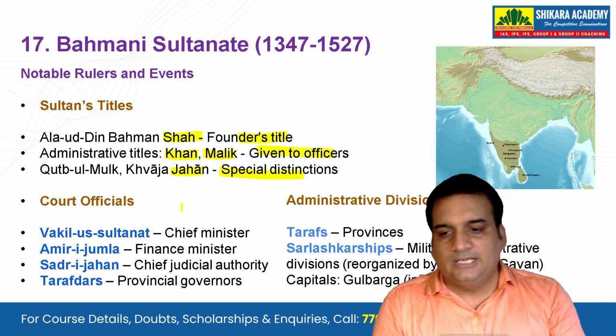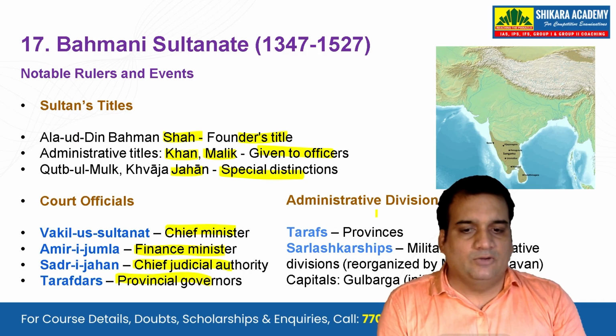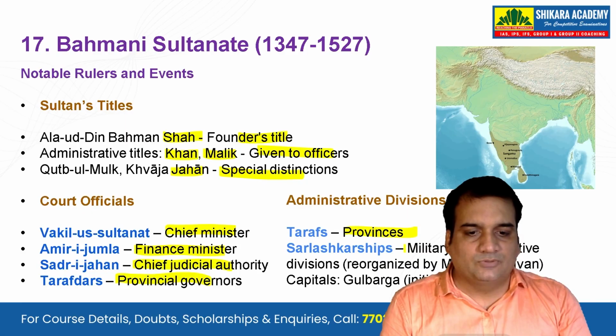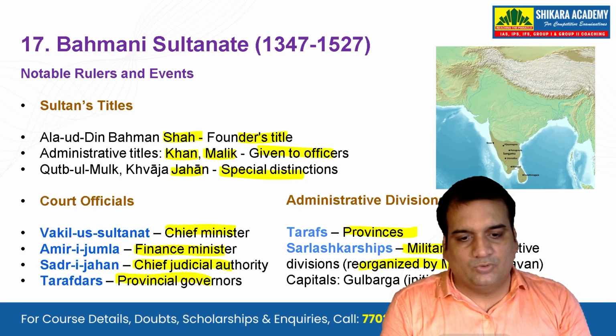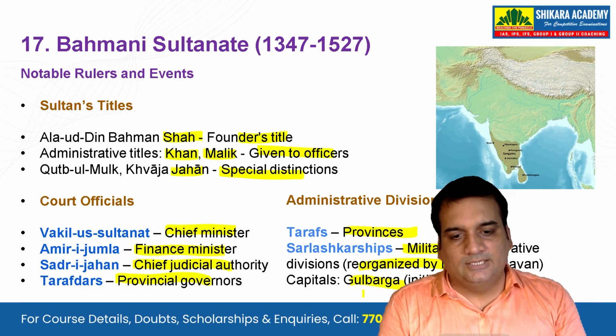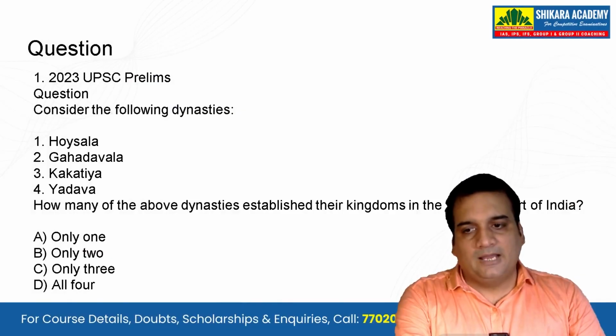The court official Wakil-us-Saltanat was the chief minister, Amir-e-Jumla the finance minister, Sadr-e-Jahan the chief judicial authority, and Tarafdars were the provincial governors. The Tarafs were the provinces, and these were the military administrative divisions recognized by Mahmud Gawan. Capitals were Gulbarga initially, and later it became Bidar for the Bahmani Sultanate.